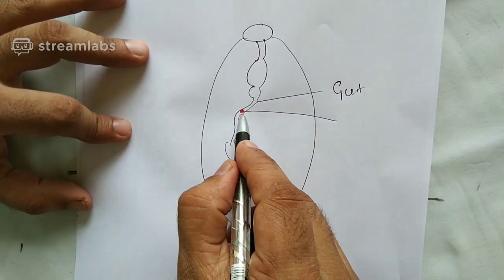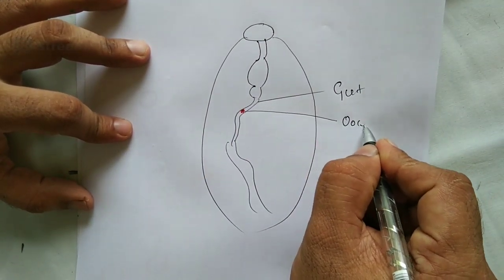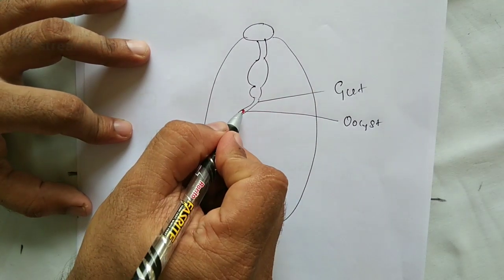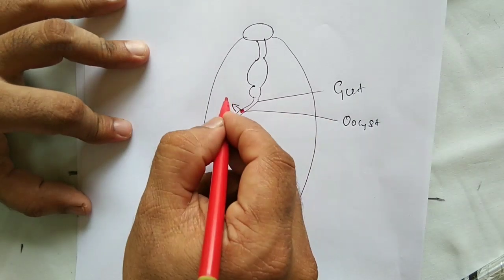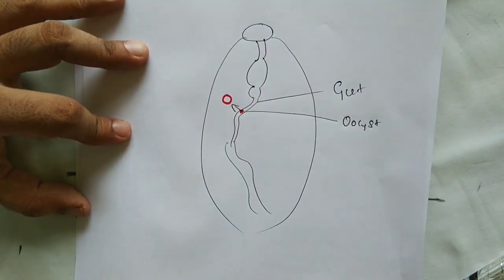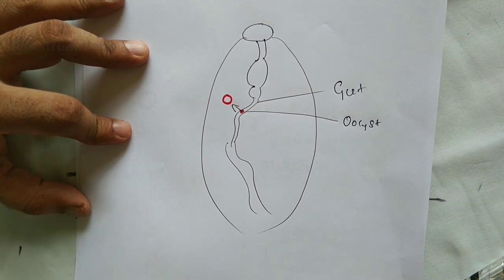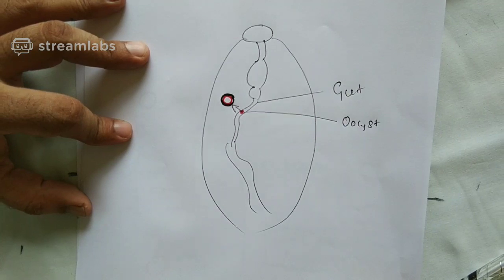Here, this is the oocyst. So what happens to the oocyst? Oocyst comes out. I'm drawing an oocyst here. Oocyst comes out and is covered by the layer. Agree with me?